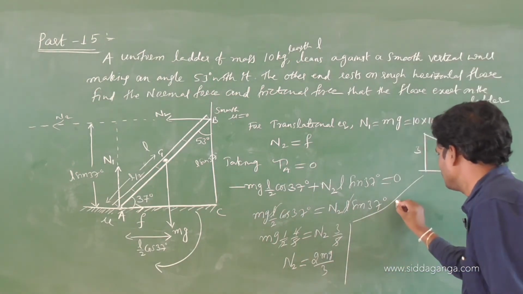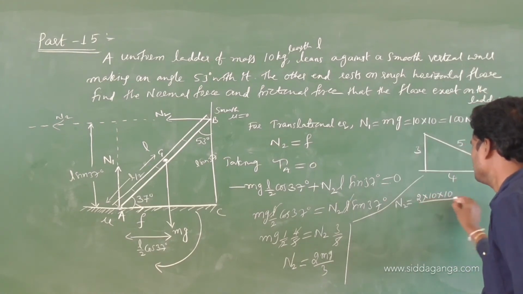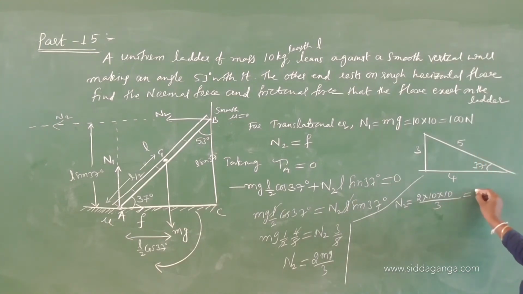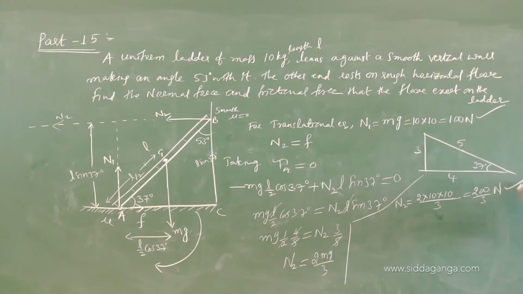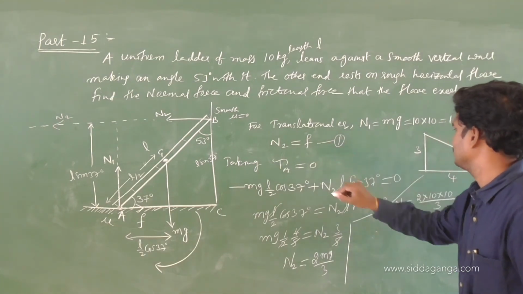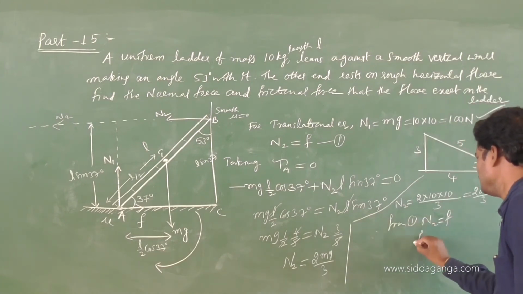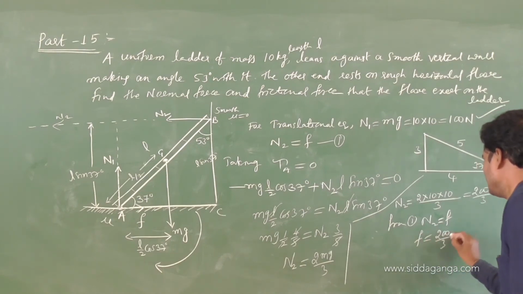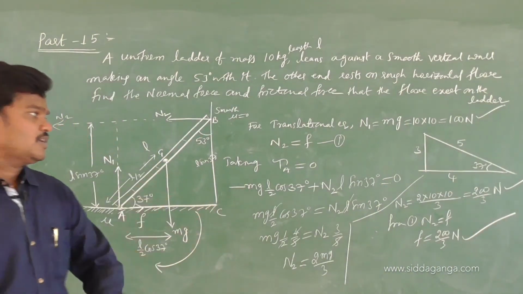So N2 is 2 m, how much? 10 g, 10 by 3. So how much is the value? 200 by 3 Newton. This is N2. How much is N1? 100 Newton. How much is N2? 200 by 3 Newton. Then what is F? From this equation 1, N2 is equal to F. Therefore, F is equal to 200 by 3 Newton. So the frictional force is also completed. What are the answers? 200 by 3 Newtons. Okay.